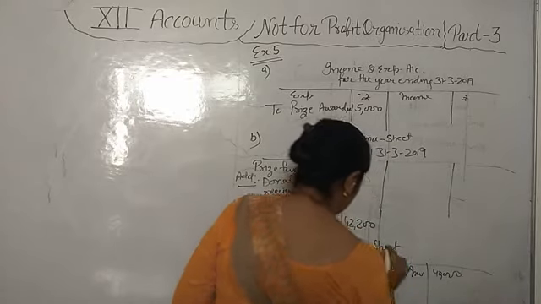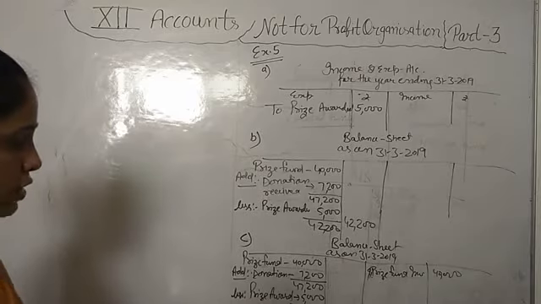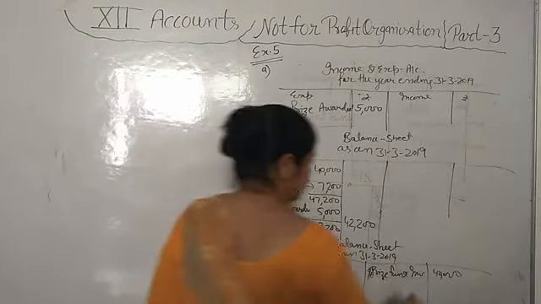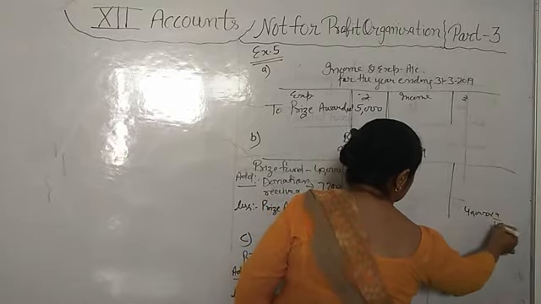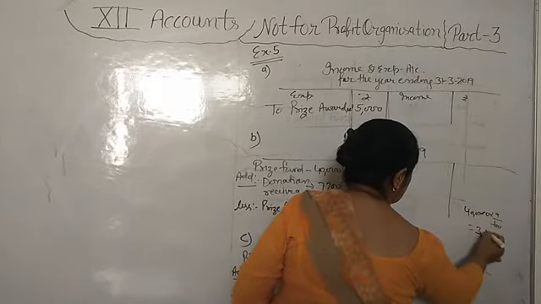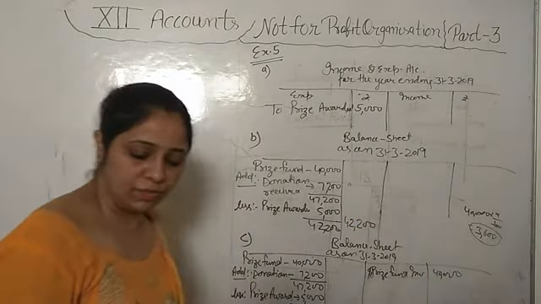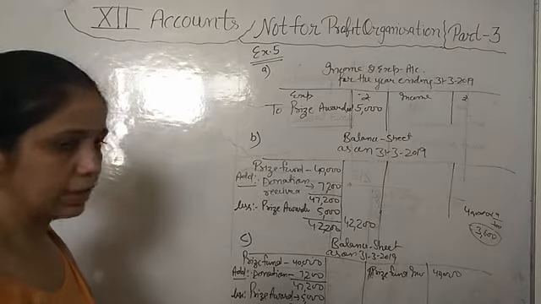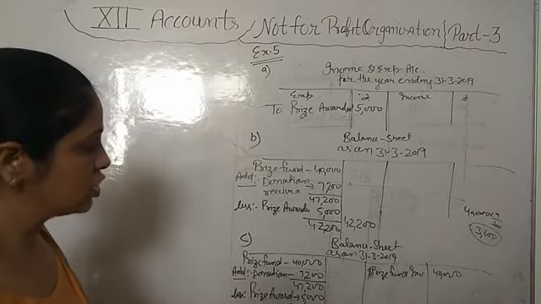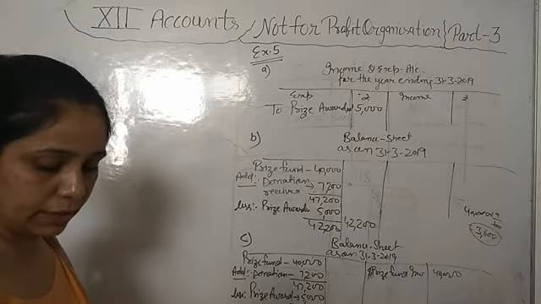9%. 9% is the rate of interest on 40,000. Okay, so if we find out 9% of 40,000, it will come 3,600 interest we have to receive in the full year, but we have received interest 2,700. Okay, that means 900 interest are pending. These are accrued interest.